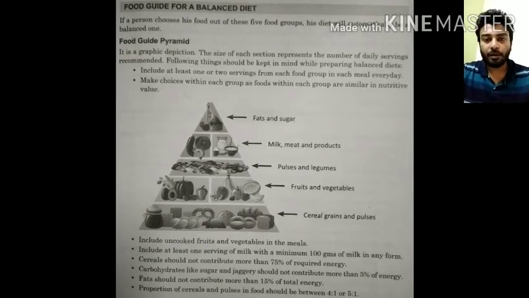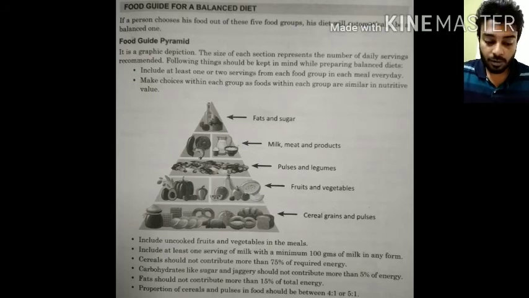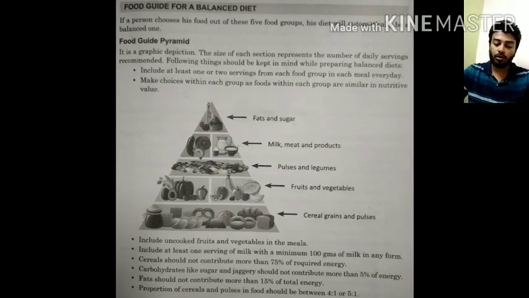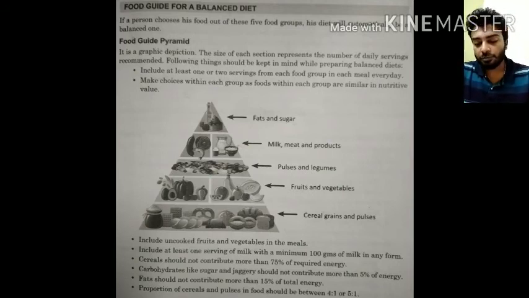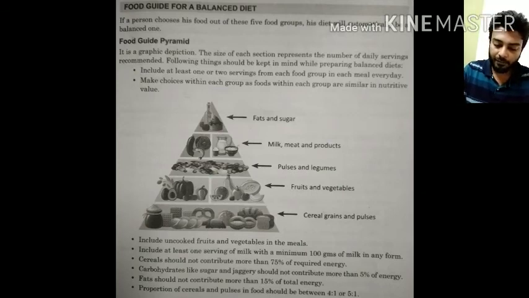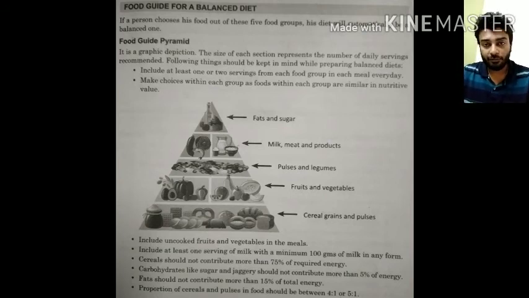So now what does this food pyramid guide us on? It says that the food should include at least 1 or 2 servings from each food group in each meal every day. So in each meal every day you should be having at least 1 or 2 servings from each of these groups mentioned here. Make choices within each group, as foods within each group are similar in nutritive value. The nutritive values of the foods are different and also important.